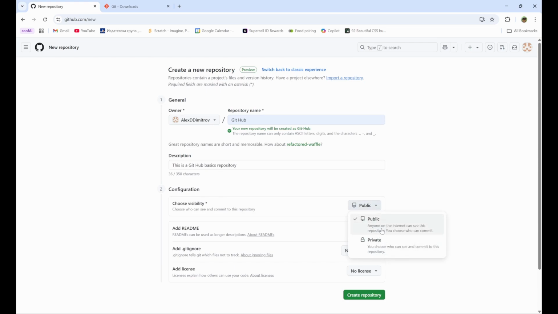I can choose private or public. Let's choose public. Let's add a README. The README allows you to write more about the project that you're doing. And let's say no .gitignore and no license for now.